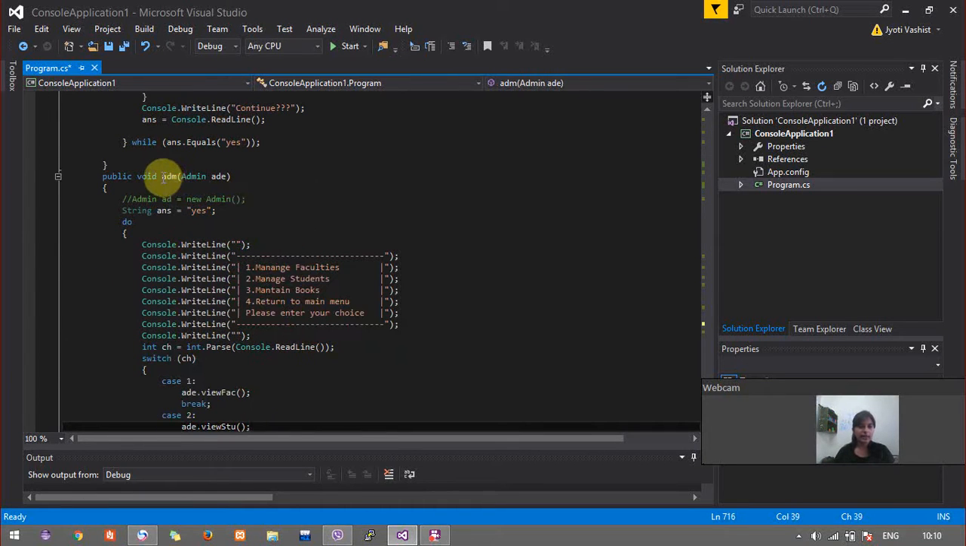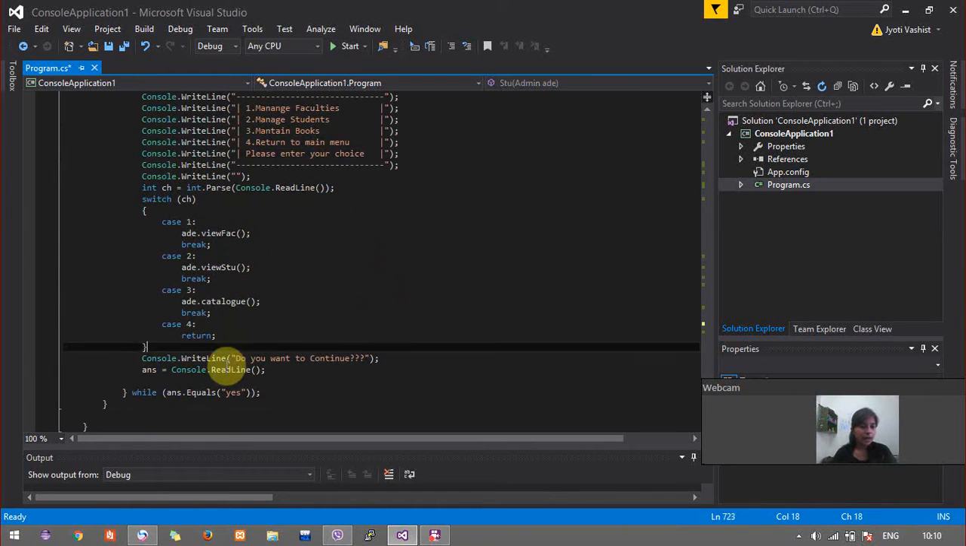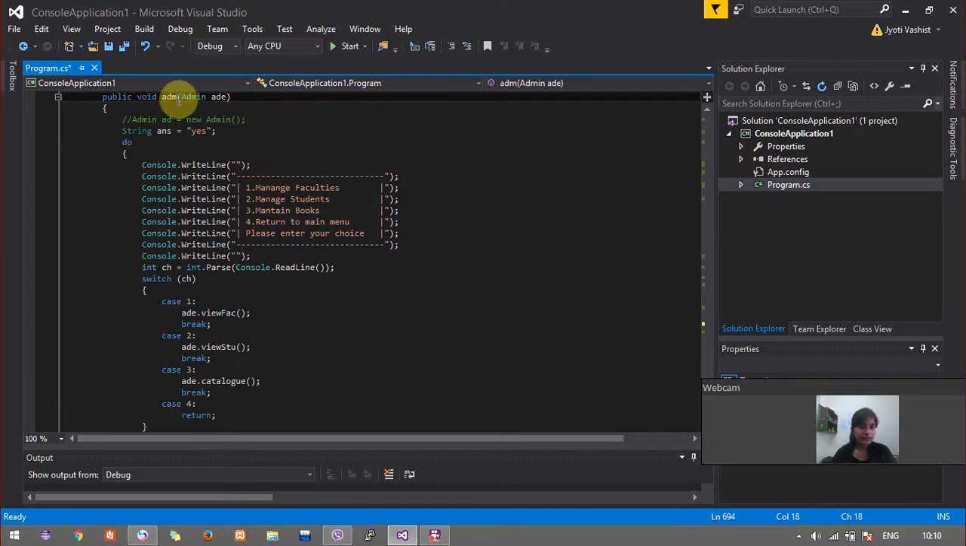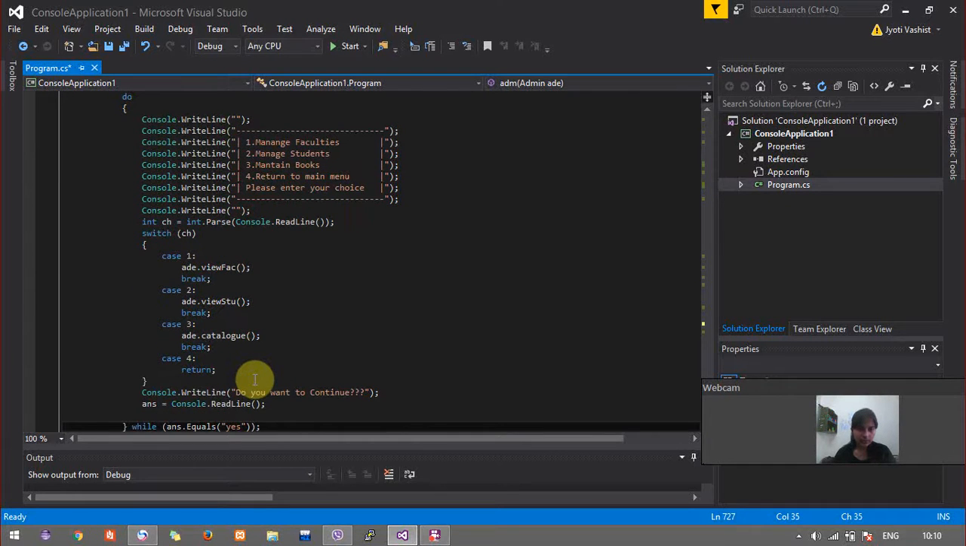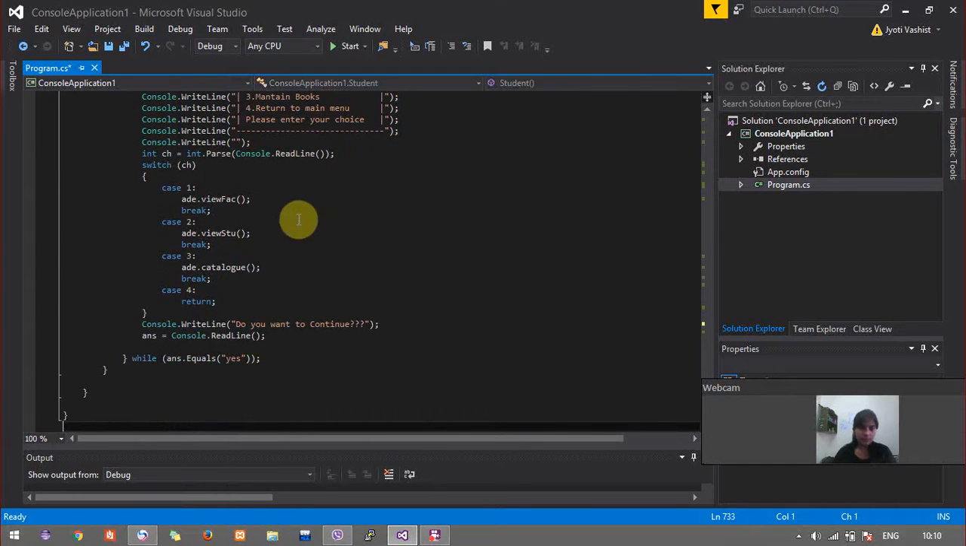And then moving on, I go on to ADM. ADM is for providing the functionalities that are available for the admin. So as you can see, he is given the option of managing the faculty, students and maintaining the books. So I create an admin object, that is, I get it from the main function itself, ADE, and then I accordingly call the functions viewFact, viewStudent and catalog to manipulate all these three members, that is faculty, students and books. So now we'll run it.